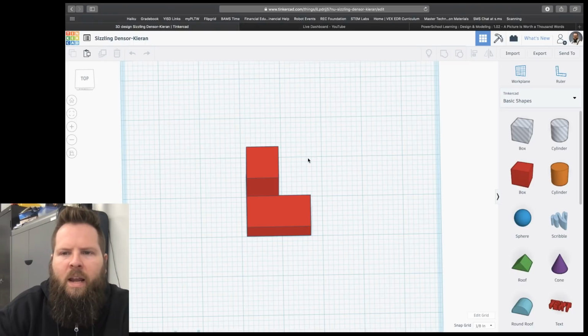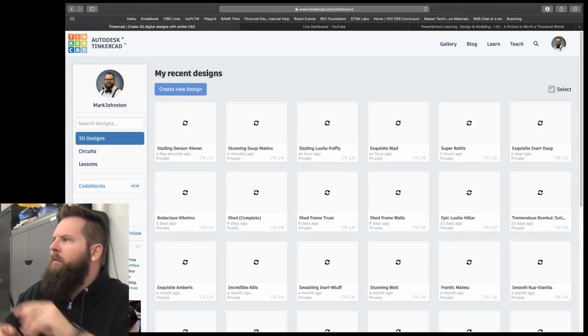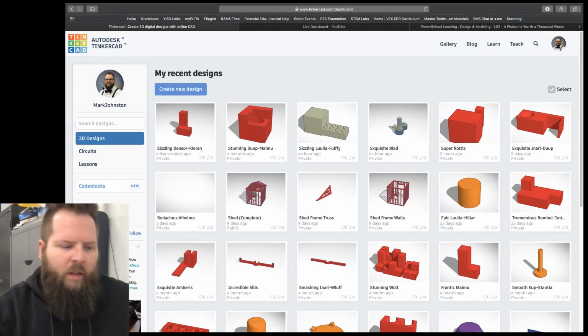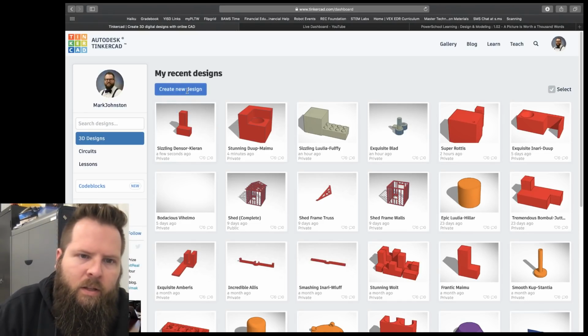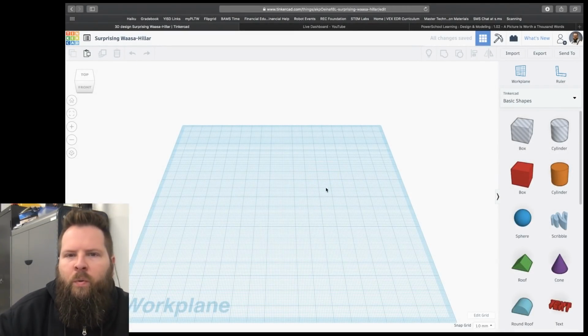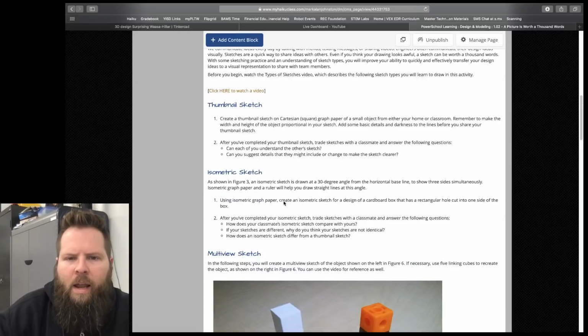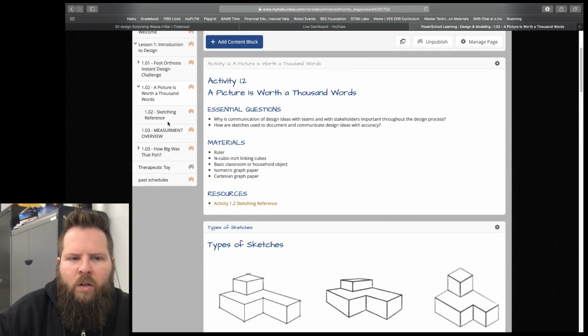All right, so now let's say that I have a multi-view sketch right in front of me, and I want to design it in Tinkercad. Okay, so the easiest way to do that is to click Create New Design, and the first one you do, I want you to take your assignment, right? And if you go back over here to your dimensioning, which is under 1.3, how big was that fish?